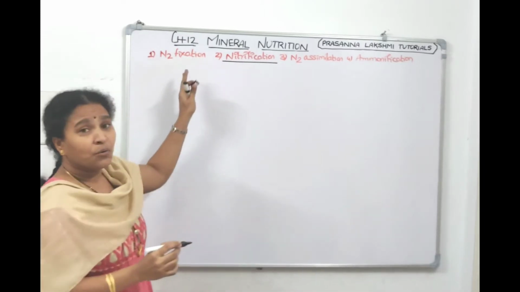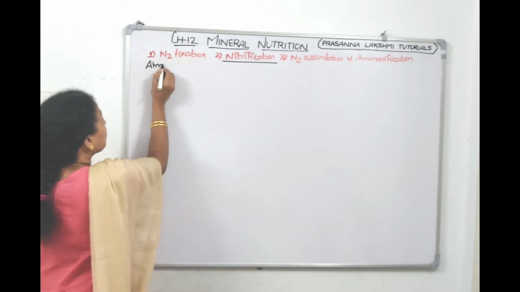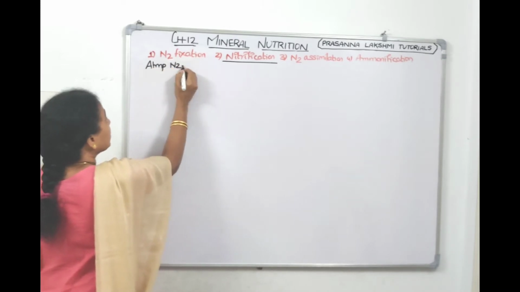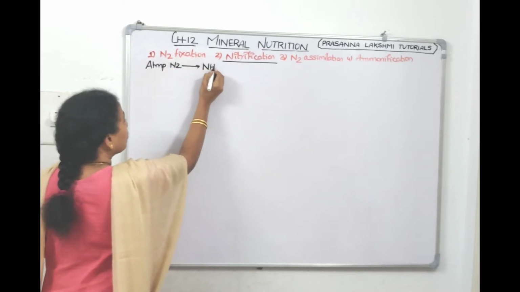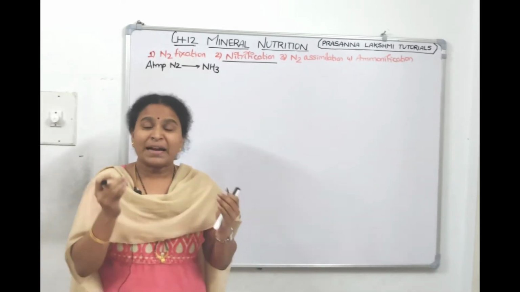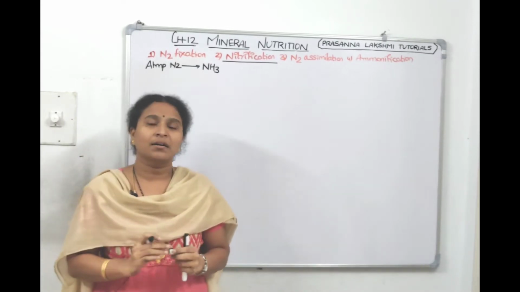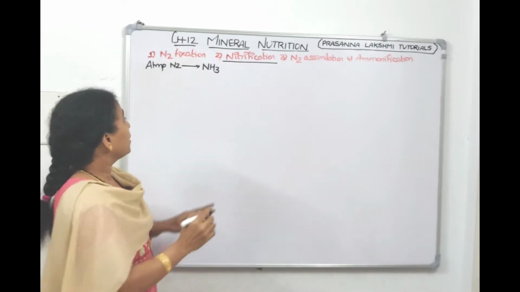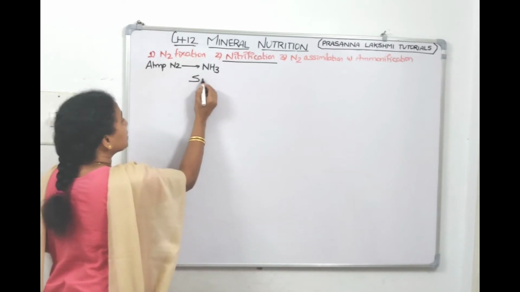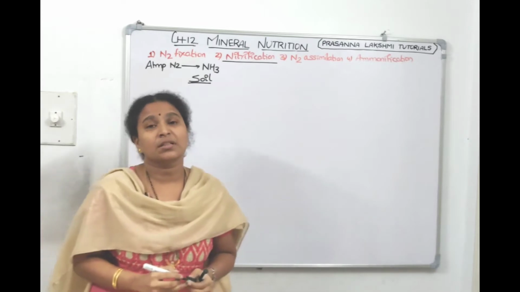nitrification. What did we do in nitrogen fixation? We converted the atmospheric nitrogen into ammonia, isn't it? In nitrogen fixation, bacteria converted atmospheric nitrogen into ammonia, right? Now where is this ammonia? Ammonia is present in the soil.